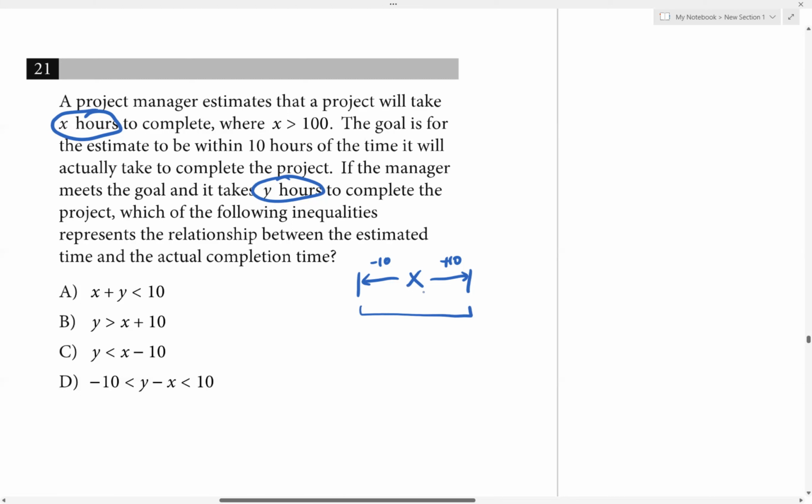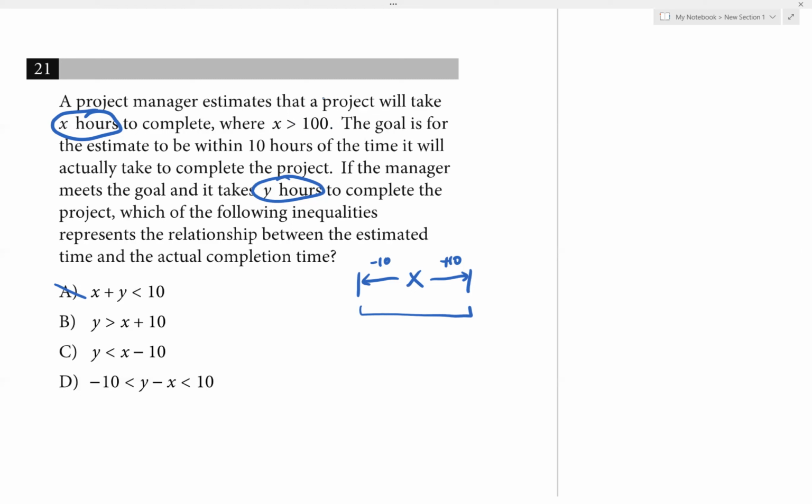Okay, so looking at the answer choices, we can definitely eliminate A, because X plus 1 can't be less than 10, since we know X alone is greater than 100. The amount of time had to be bigger than 100, so it's definitely not less than 10. So A shouldn't work.